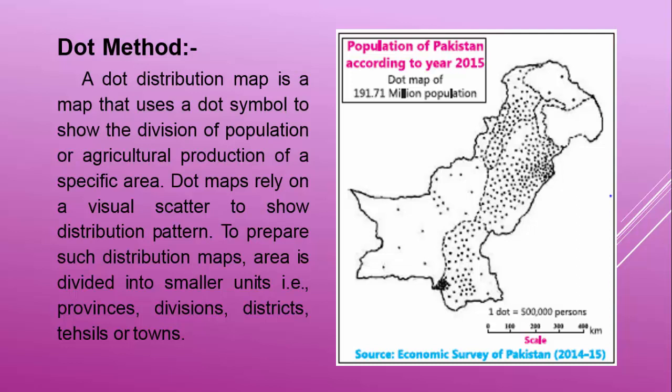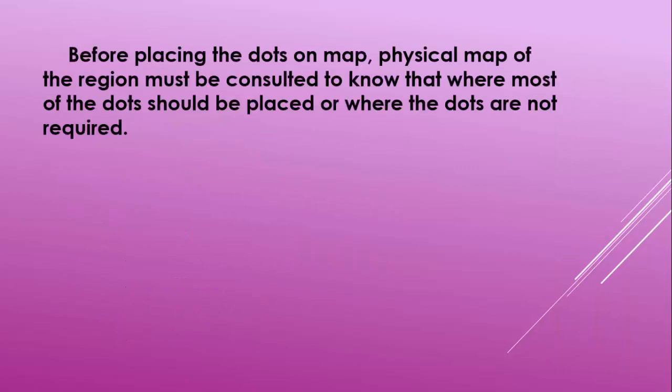Here is an example of a dot map in front of you, and you can see the dot maps rely on a visual scatter to show distribution pattern. To prepare such distribution maps, area is divided into smaller units, that is provinces, divisions, districts, tehsils or towns. Before placing the dots on map, physical map of the region must be consulted to know that where most of the dots should be placed or where the dots are not required.